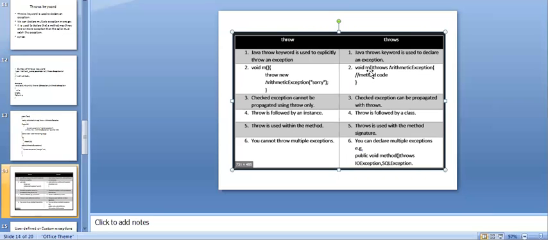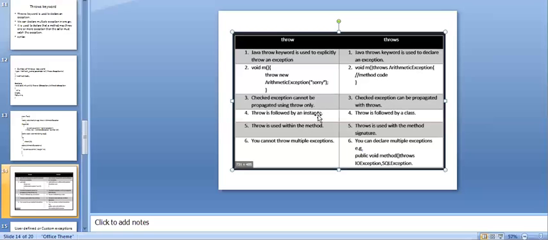But here, in the method declaration itself, I use throws ArithmeticException. A checked exception cannot be propagated using throw only. A checked exception can be propagated using throws.